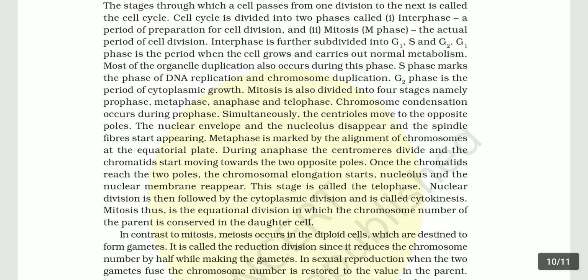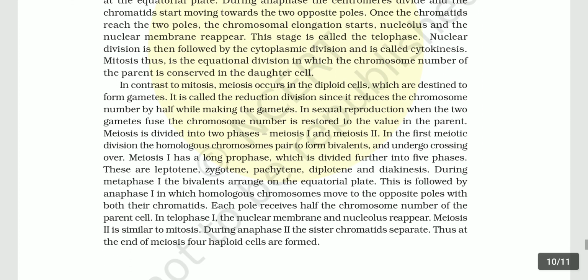In contrast to mitosis, meiosis occurs in the diploid cells which are destined to form gametes. It is called the reduction division since it reduces the chromosome number by half while making the gametes. In sexual reproduction, when two gametes fuse, the chromosome number is restored to the value in the parent. Meiosis